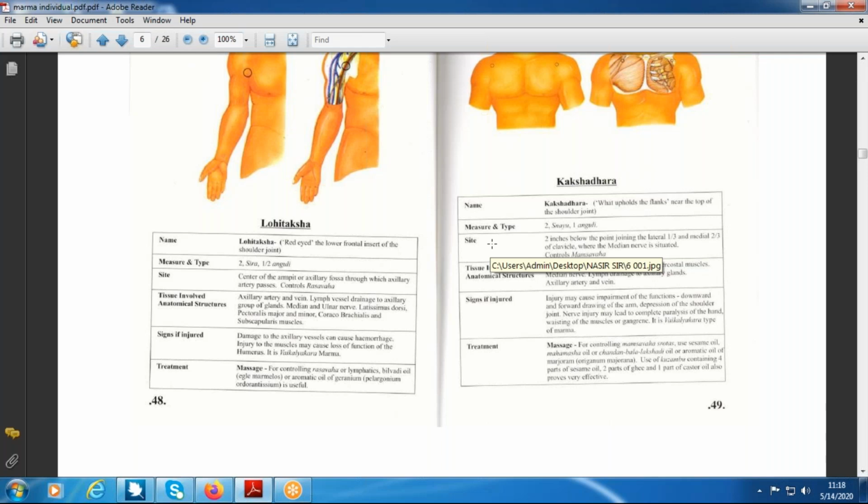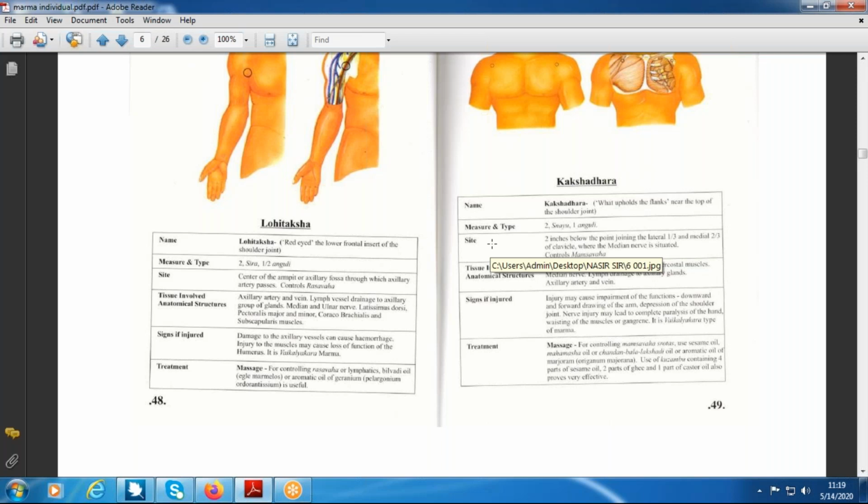Why does it easily mix with the blood? Because there is a huge network of blood capillaries, so whatever injected material is there, it directly reaches the blood and affects the whole body. This is the concept. Why are injections used in greater number? Because the main purpose is immediate mixing of the drugs into the blood.